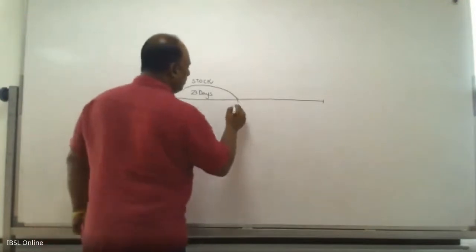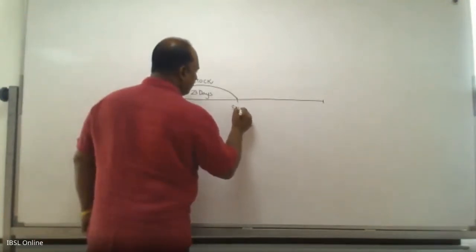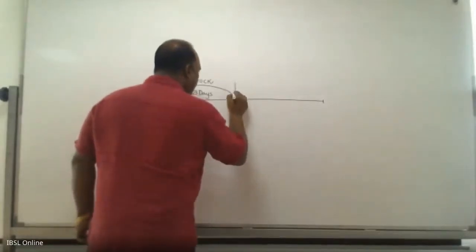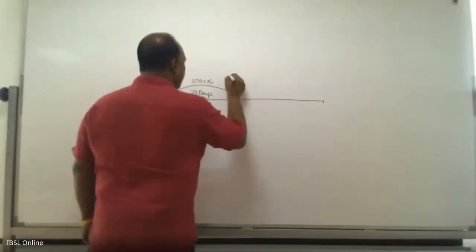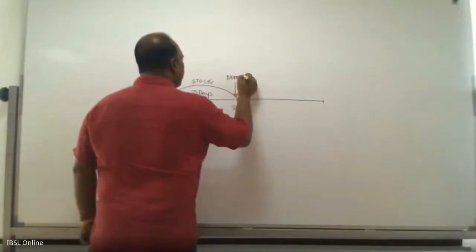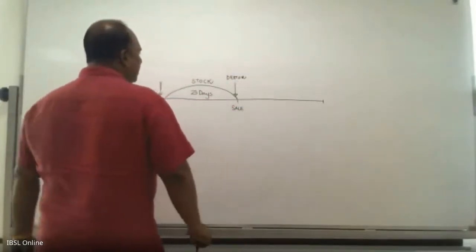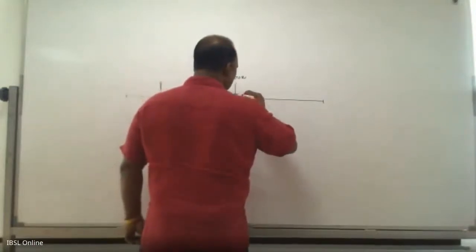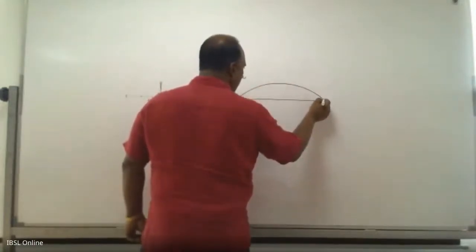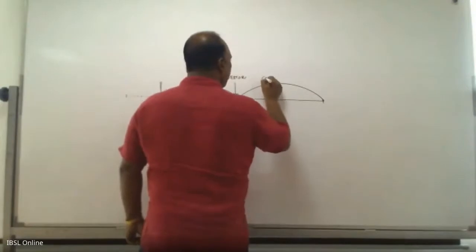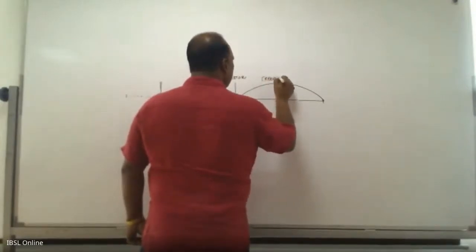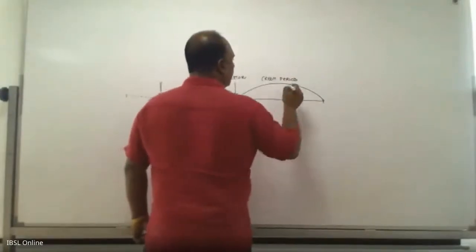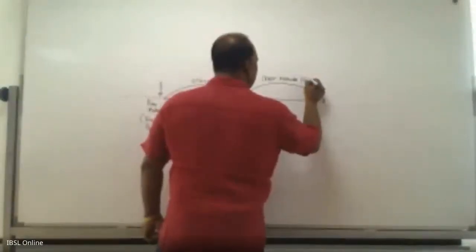So you have the sale here. Now when you sell this, you have created a debtor. There is a debtor because this is a credit sale. There is a debtor created. And to this debtor you give, let's say, a credit period of 60 days.